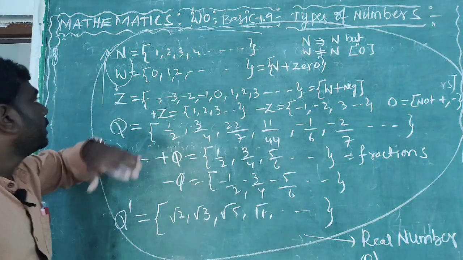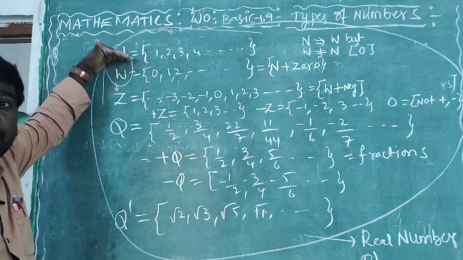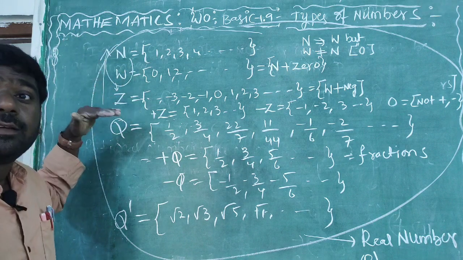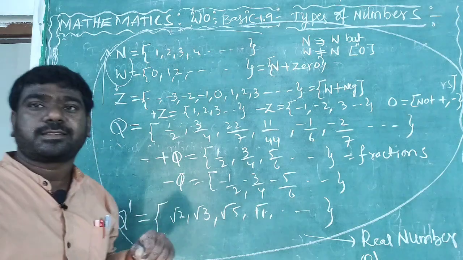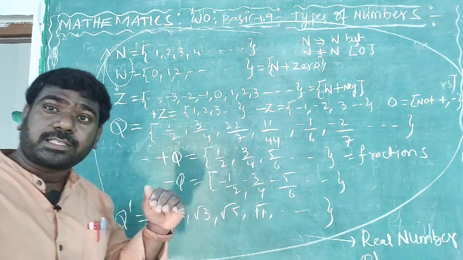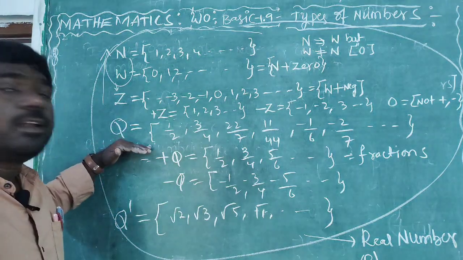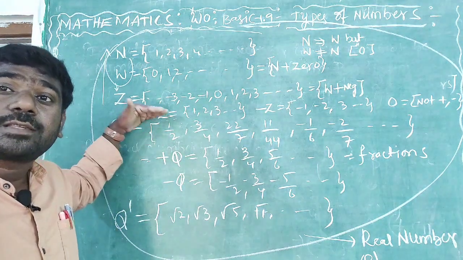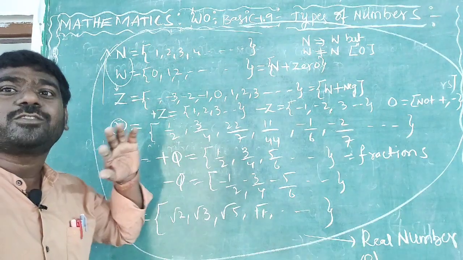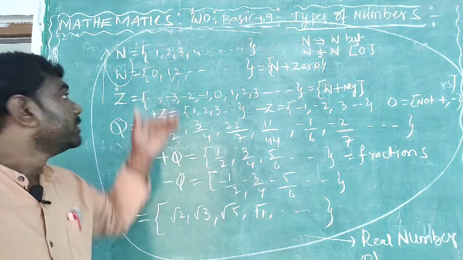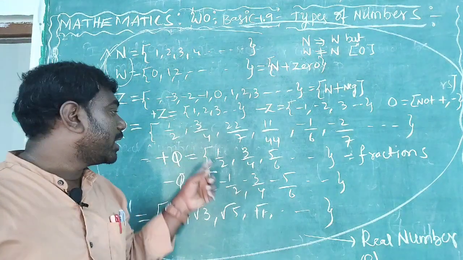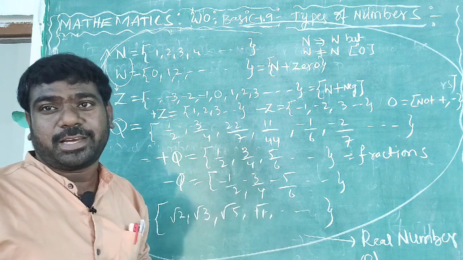Now see here again, natural numbers, whole numbers, and integers are rational numbers, but all rational numbers are not integers, not whole numbers, not natural numbers. Why? Because they do not contain what type of numbers?